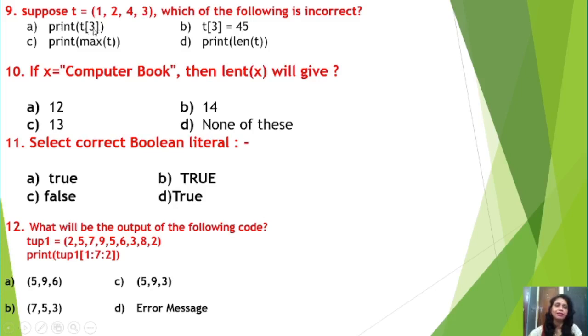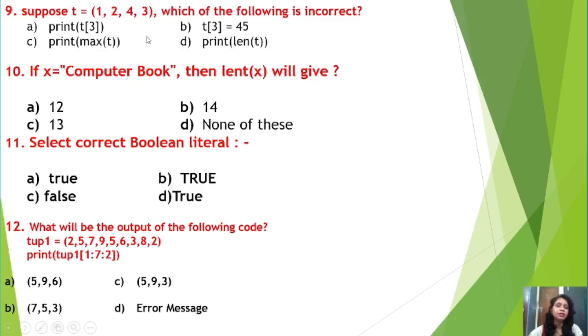So this one is valid, and if you print the statement, you will get the answer 3. Then option B says t of 3 equal to 45. That means index number 3 is there, but you want to change this 3 into 45, but you can't, right students? And print max of t, you can get the maximum element. Which one is the maximum element?